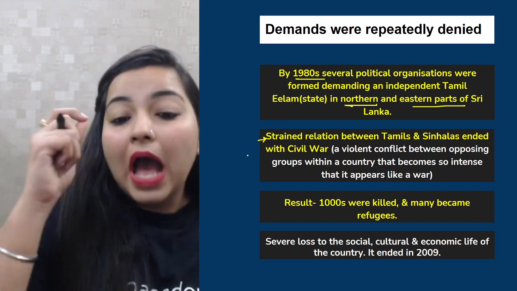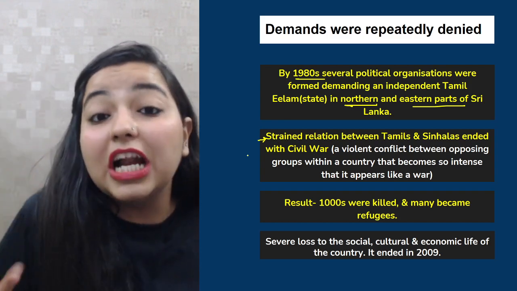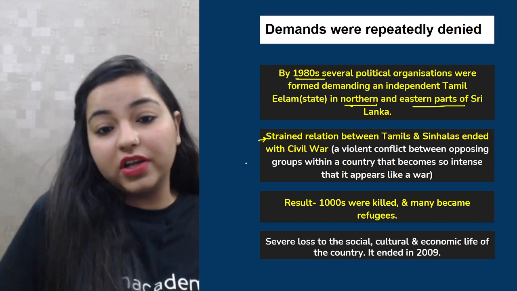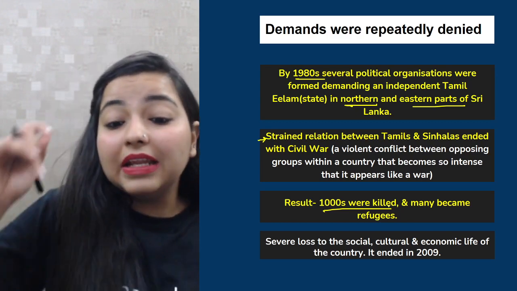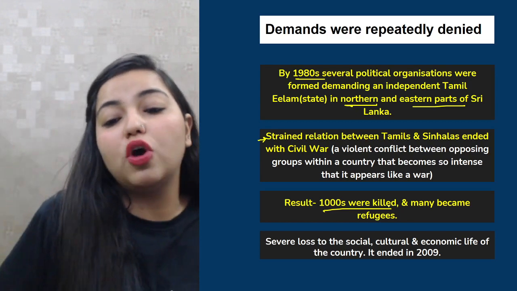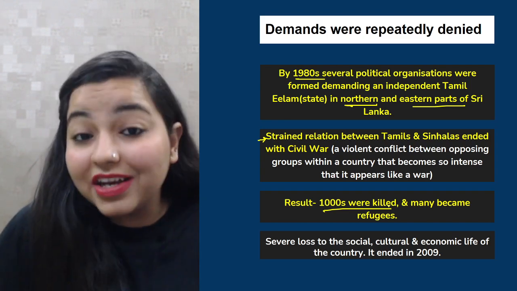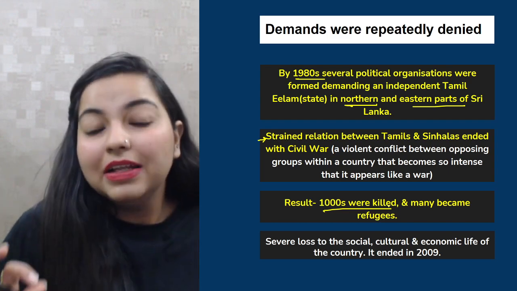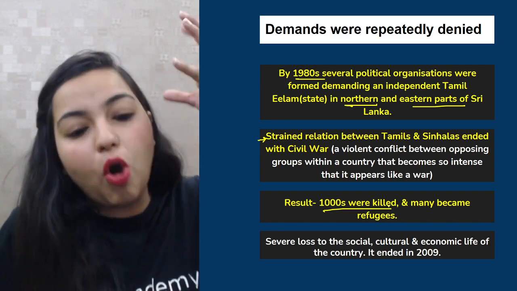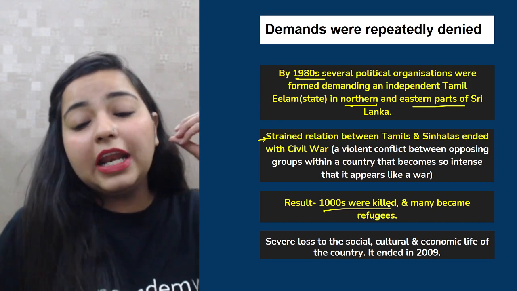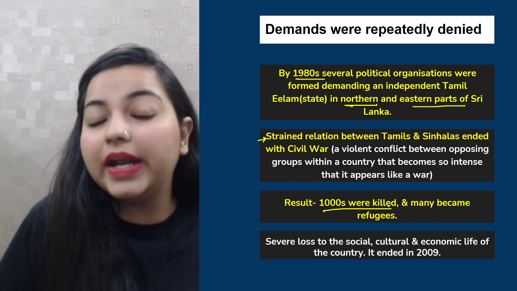So think about how destructive it would be to carry on such a huge fight at the country level. It was very, very destructive. It killed thousands of people. There were many refugees left in the country, and there was a severe loss of social, cultural and economic life in the country. And the civil war actually ended in the year 2009. Just imagine, this war continued for such a long period of time, draining all the financial resources of the country, draining the entire culture of the country. Everything was destroyed and ruined.